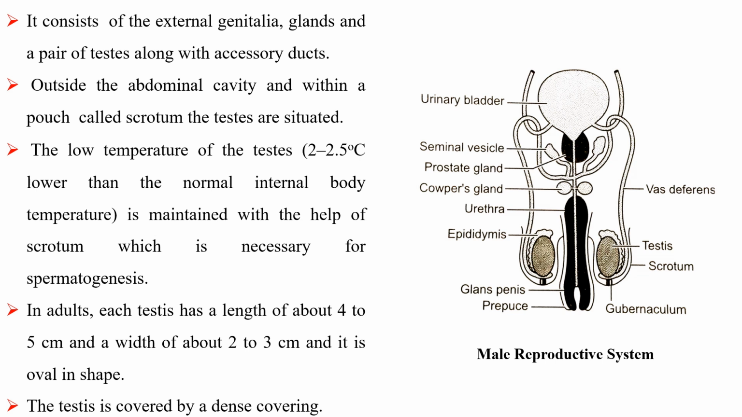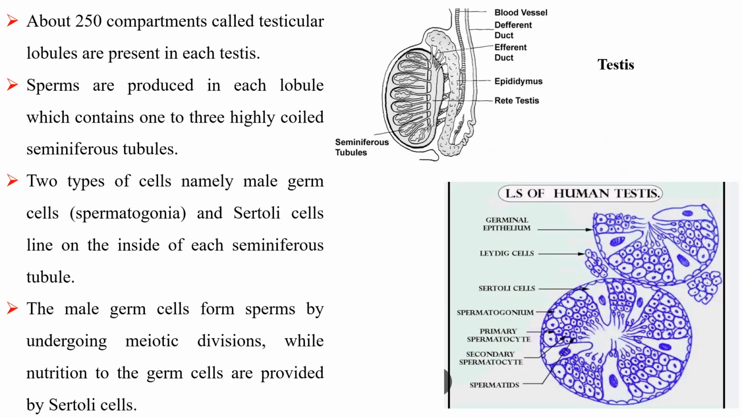The testis is covered by a dense covering. About 250 compartments called testicular lobules are present in each testis. Sperms are produced in each lobule, which contains 1 to 3 highly coiled seminiferous tubules. Two types of cells, namely male germ cells and Sertoli cells, line on the inside of each seminiferous tubule. The male germ cells form sperms by undergoing meiotic divisions, while nutrition to the germ cells is provided by Sertoli cells.